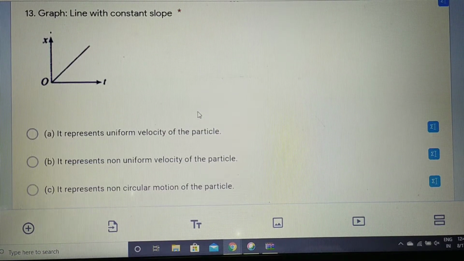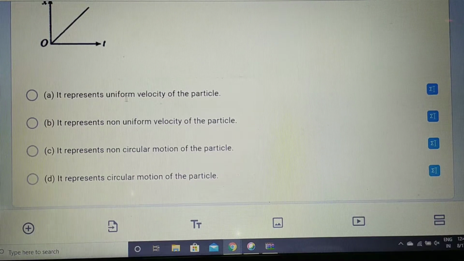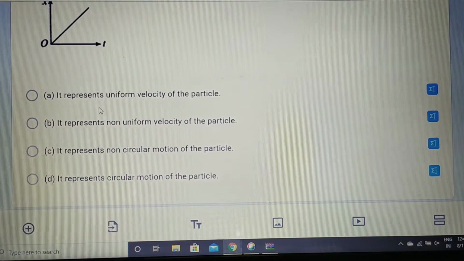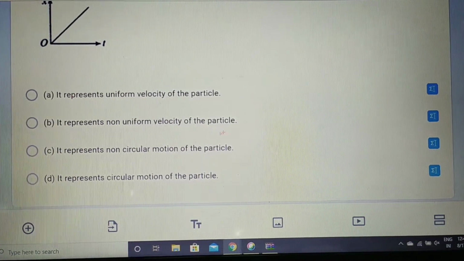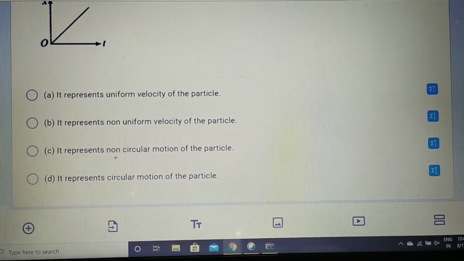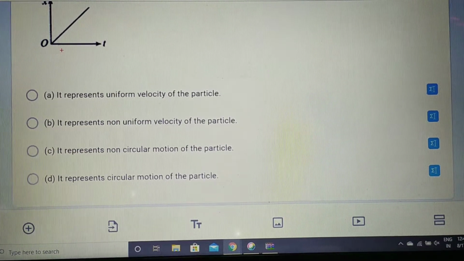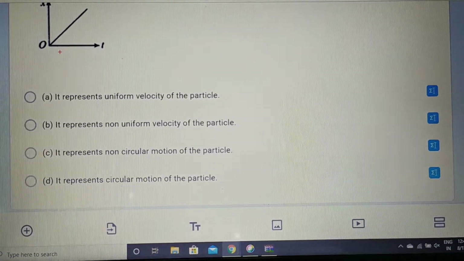See, this is the graph, and the first option says it represents the uniform velocity of the particle, and the second option says that it represents the non-uniform velocity of the particle. The third option says that it represents non-linear circular motion. You can see this is a straight graph. And what does the straight graph represent? You already know.